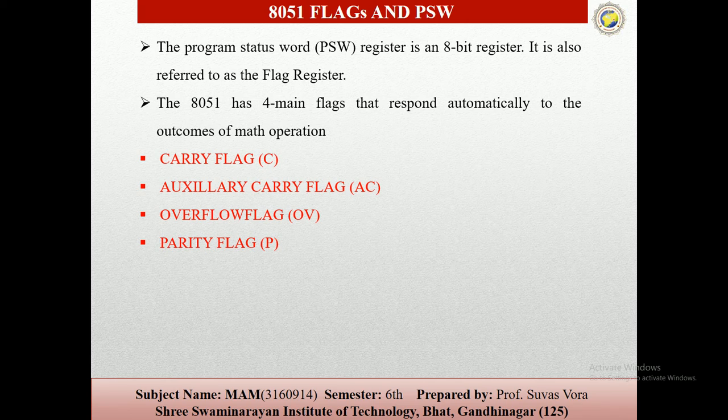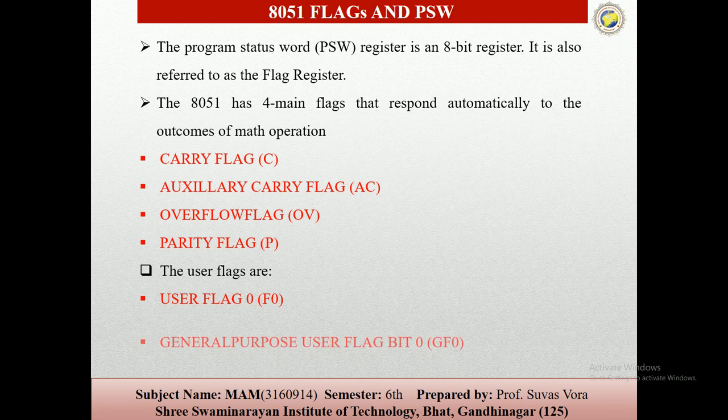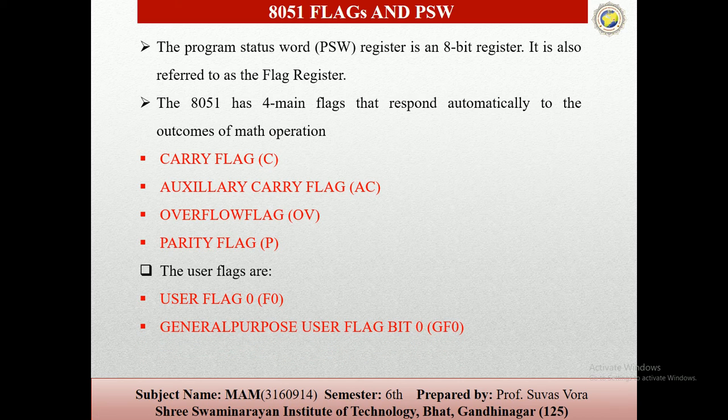The user flags are user flag 0, then general purpose user flag bit 0, and general purpose user flag bit 1.